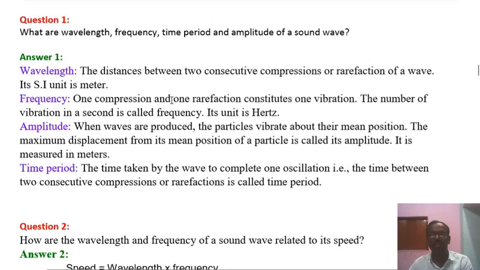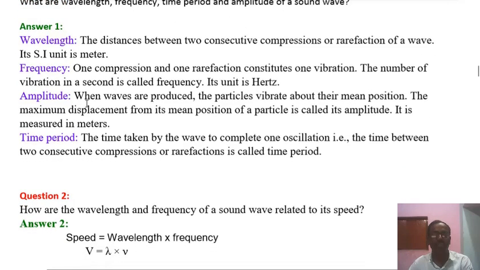Frequency: one compression and one rarefaction constitutes one vibration. The number of vibrations in 1 second is called frequency. Its unit is hertz. Or the number of vibrations per second is also known as the frequency. It is generally denoted by small alphabet f or Greek letter nu.